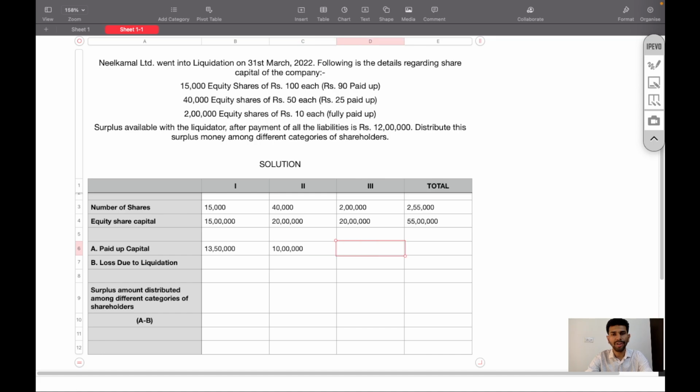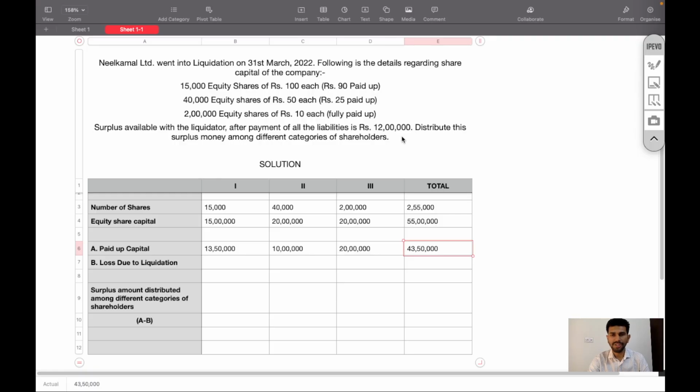And for category 3, 2 lakh into 10 rupees because the shares are fully paid up and face value is 10 rupees. So 2 lakh shares of 10 rupees each, 20 lakh rupees, and total will be 43 lakh 50,000 rupees. 13 lakh 50,000 plus 10 lakh plus 20 lakh, 43 lakh 50,000 rupees.